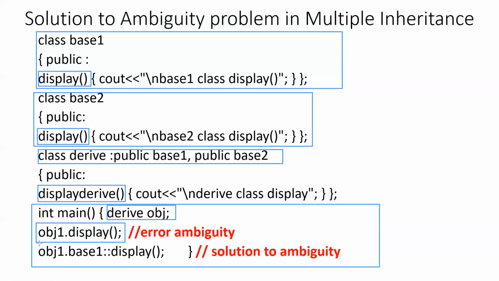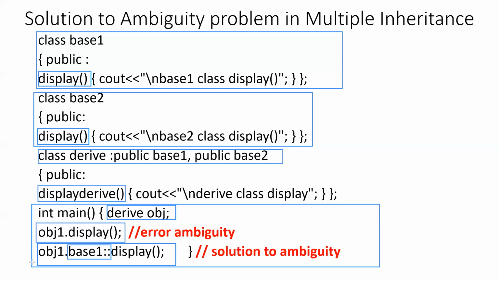The solution to this problem has been given in line number 3 of the main function. Here the display function has been mapped with the base 1 class using the scope resolution operator. Rather than simply writing object1 dot display, line number 3 states object1 dot base 1 scope resolution operator display, which specifically means that this function call statement is for the display function which belongs to the base 1 class.